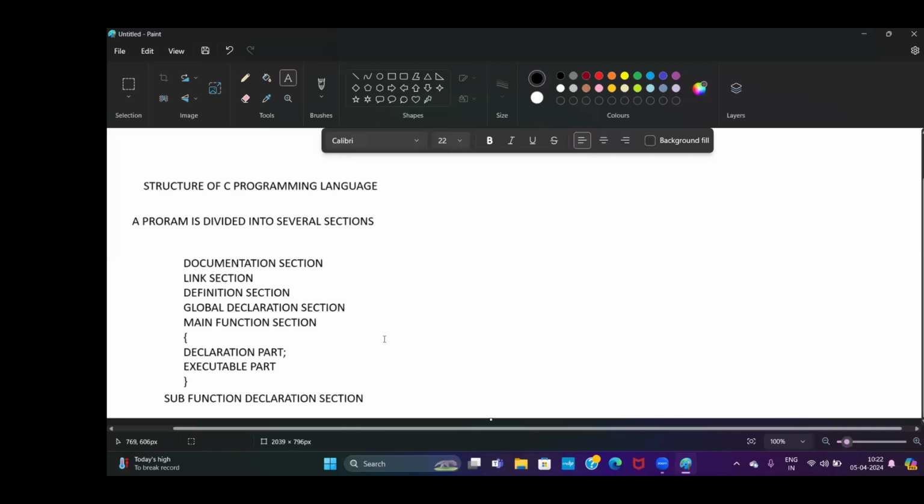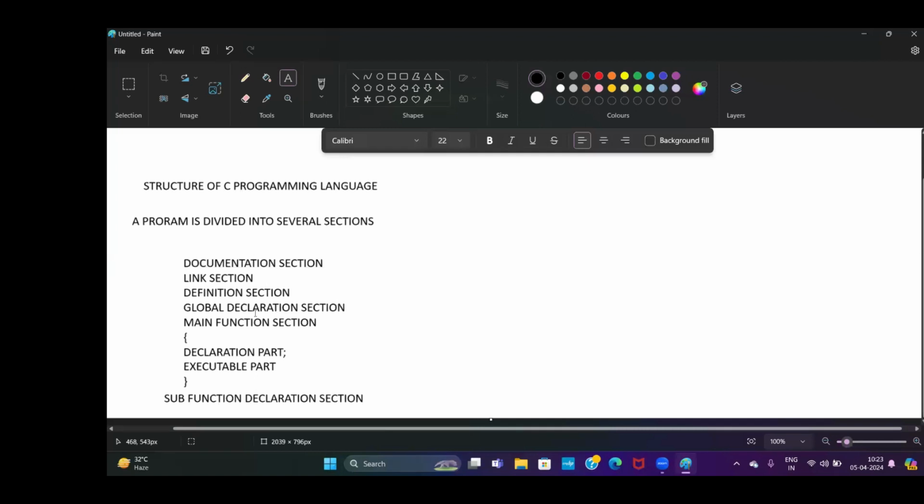Somebody will ask you, structured programming and structure of C, both are not the same. Structured programming is an approach. What is the approach? We have to divide the program into several subfunctions. Structure of C is nothing but how you write a C program. When you want to write any C program, you have to follow this structure.